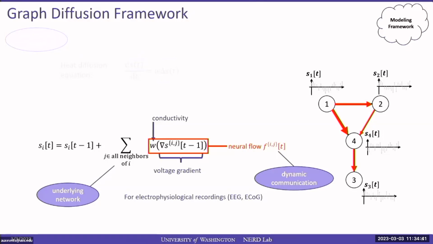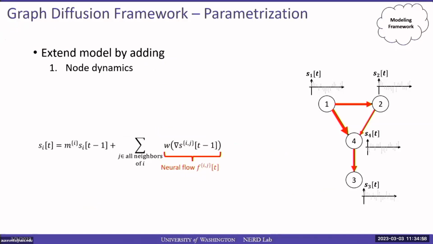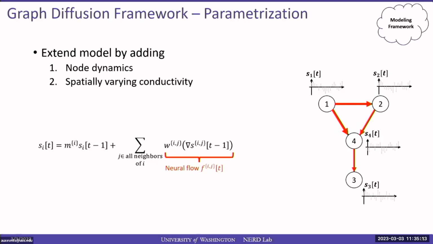Okay, but you might be wondering if a model that is as simple as that can actually model very interesting communication dynamics in the brain. And the answer is, at this stage, probably not. So we have to make the model a little bit more powerful. The first step is we can introduce eigendynamics to the nodes, which is indicated by this parameter mi here. Secondly, instead of using the global conductivity parameter W, we can introduce a spatially varying conductivity parameter. That is, each voltage gradient is now multiplied with a specific conductivity Wij.